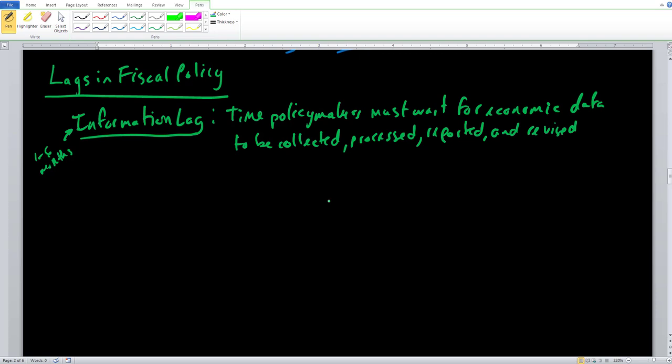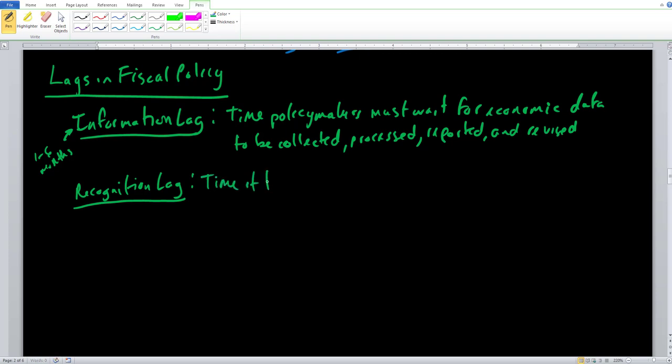Lag number 2 is going to be the recognition lag. With the recognition lag, once we have the data, what we want to do is see exactly where we are in terms of the business cycle. So it's the time it takes to confirm we are in a recession, expansion, or recovery, and there is a set tertiary definition that also goes along with this.